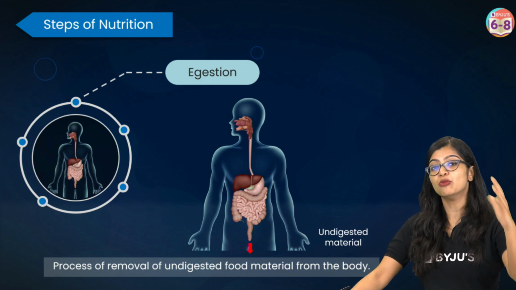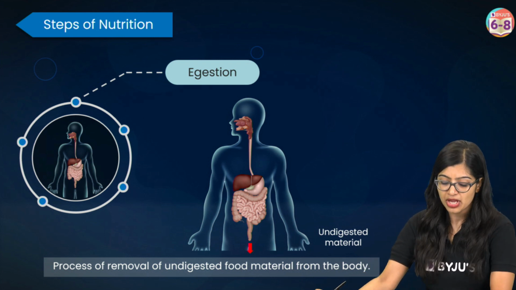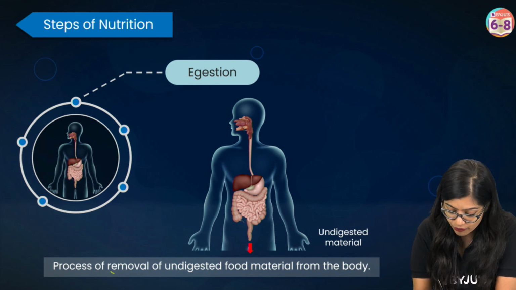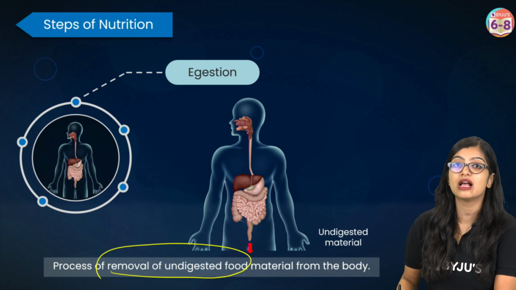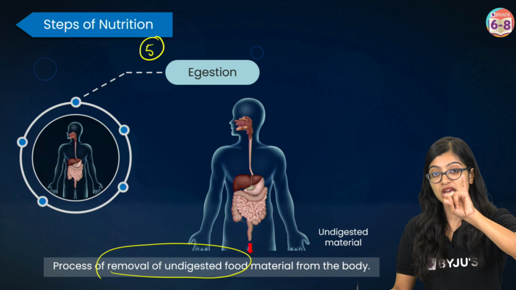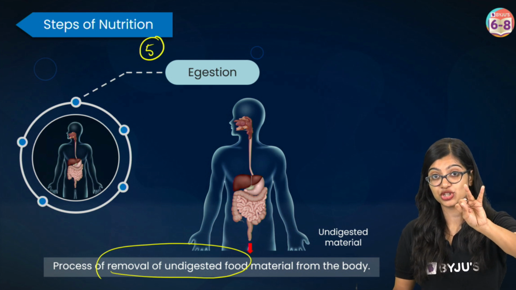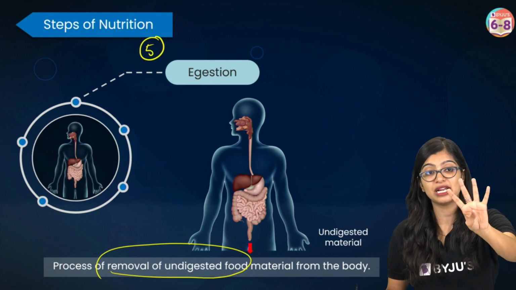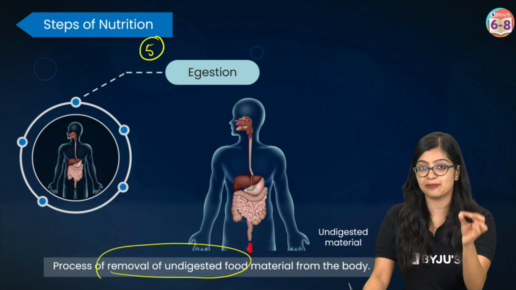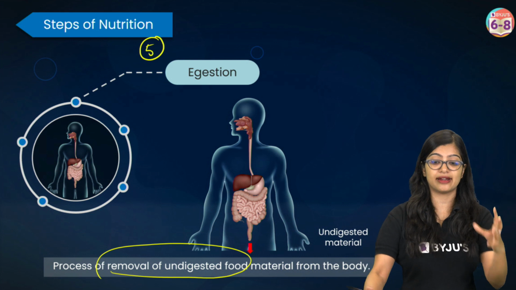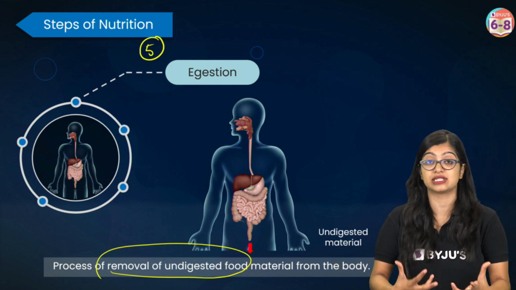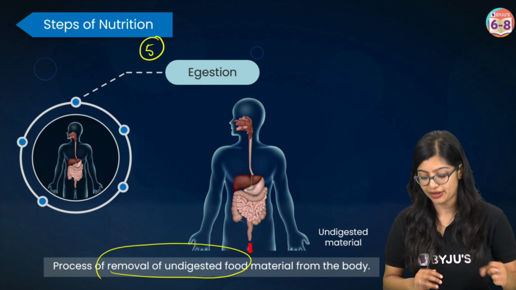It will move into the latter parts of the digestive system, where eventually it will be removed from our body. This removal of undigested food material from the body is called egestion. So you start with ingestion, followed by digestion, absorption, assimilation, and egestion. These are our 5 steps of nutrition, and we will understand how they all fit into our digestive system and how our digestive system facilitates all of this.